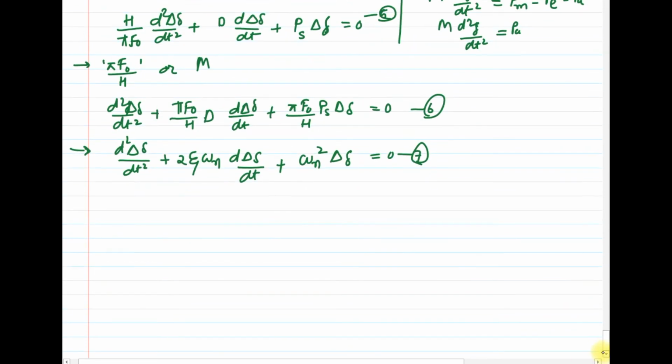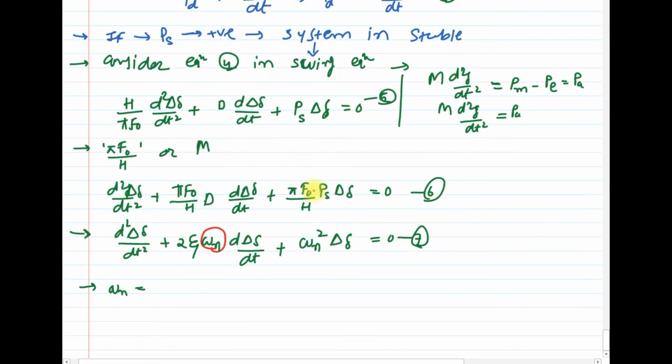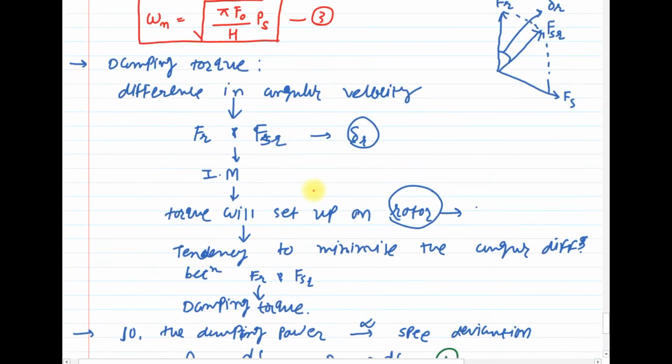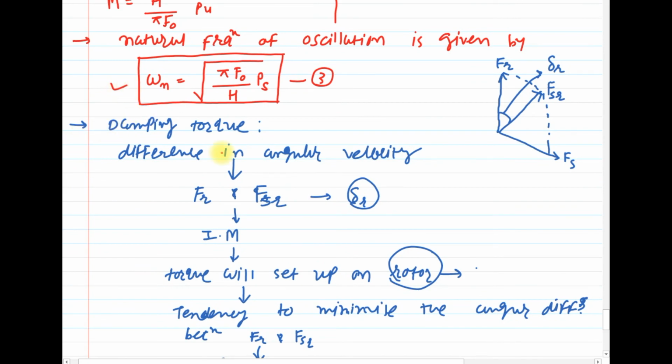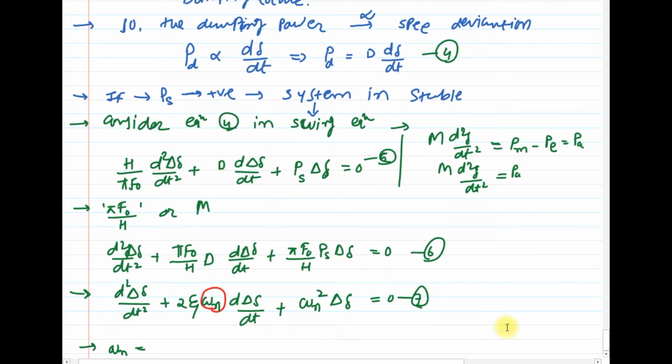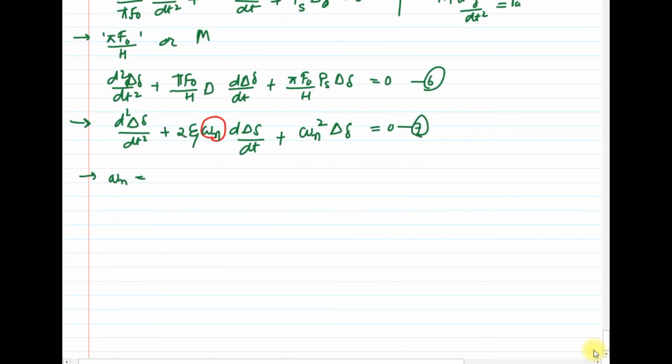So with the comparison of these two equations, we get omega n, which is equal to the natural frequency of oscillation, that we can calculate from equation number 3.